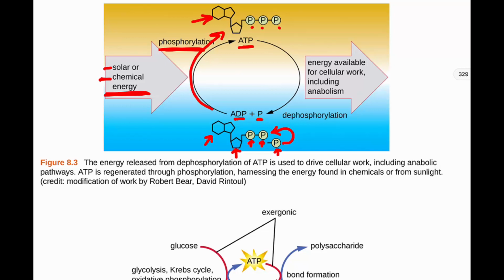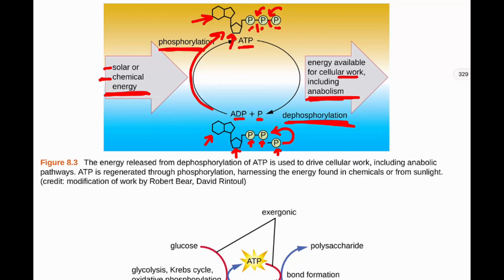Now remember, these bonds between the phosphate groups are super high energy because these phosphates don't want to be next to each other. So they're very unstable and they've got a lot of energy built up. When we go through the process of dephosphorylation then, which would be cleaving these phosphate groups off, that releases all of that pent-up energy in those phosphate groups. And then we can use that to do cellular work. We can do that for anabolism, or some anabolic processes. So we can take that energy and put it into other reactions, endergonic reactions, those that require energy.